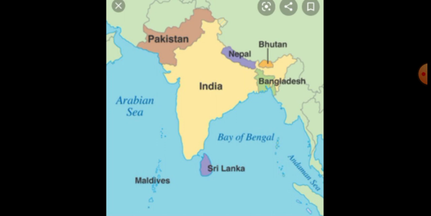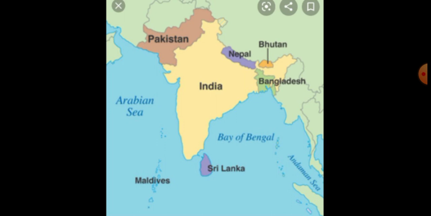Okay, then the fourth favorite state is Kerala. Kerala is also known as God's own country because Kerala contains beaches, backwaters, museums, sanctuaries, temples, etc. Okay, likewise, many favorite states are there in India.